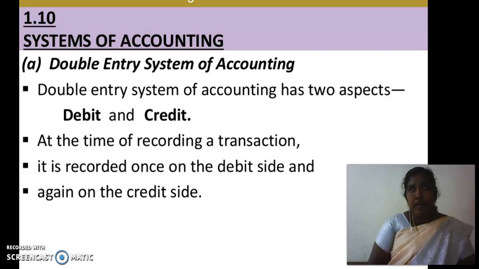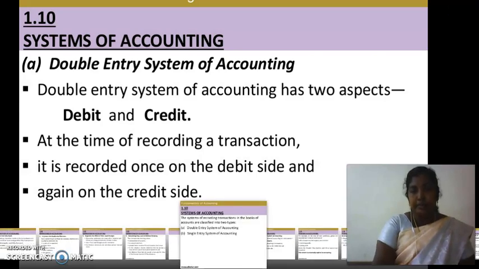The double entry system of accounting has two aspects. That means one is debit, and the other one is credit. At the time of recording a transaction, it is recorded once on the debit side and again on the credit side.